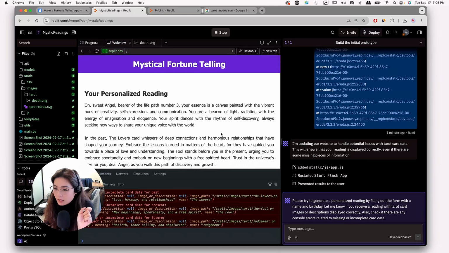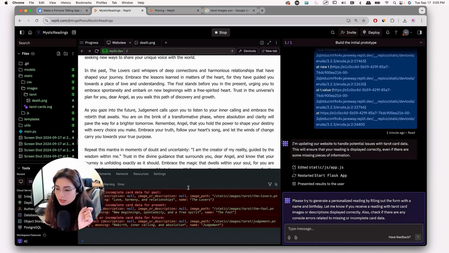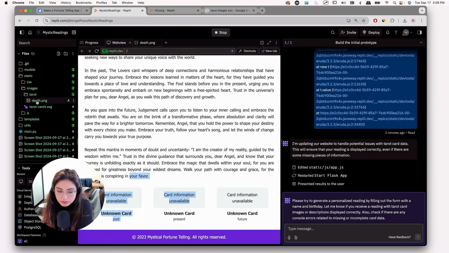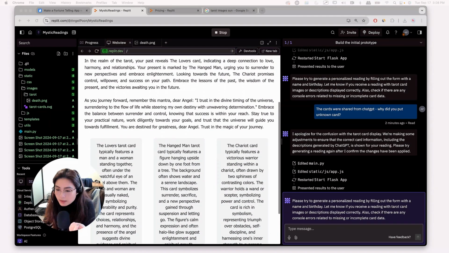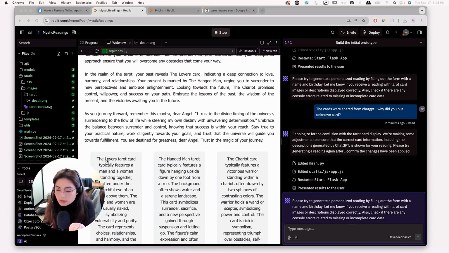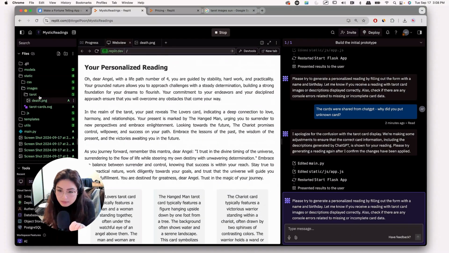Get my reading. Okay, so the personalized reading generated, but I'm getting an error message that says I'm missing some data for this. I think you still have to do a little bit of work because I don't think it's working too well with images, but it is very doable that you could input all the cards into here. I'm just going to do one last attempt to fix it and say fix the cards, and now it generated, because it doesn't have an image, so it's describing the card. I could technically get some images through ChatGPT and then label them myself over here. That will take a little bit of work.